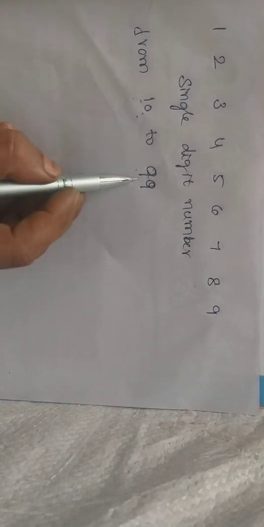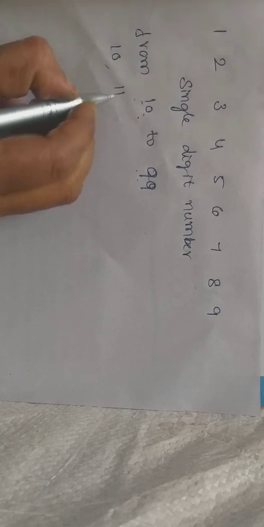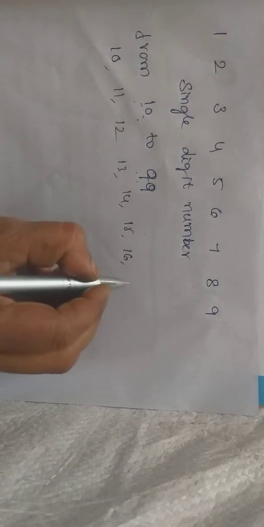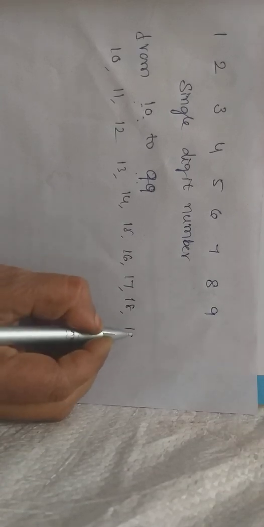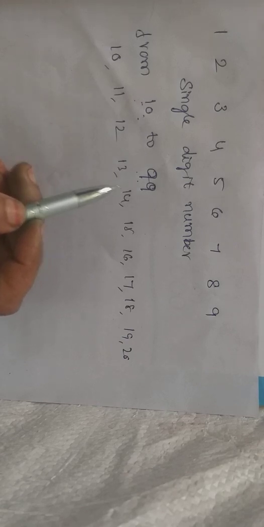From 10 to 99 we call two digit numbers. Suppose 10, 11, 12, 13, 14, 15, 16, 17, 18, 19, 20. So write like this up to 99. That is called two digit numbers.